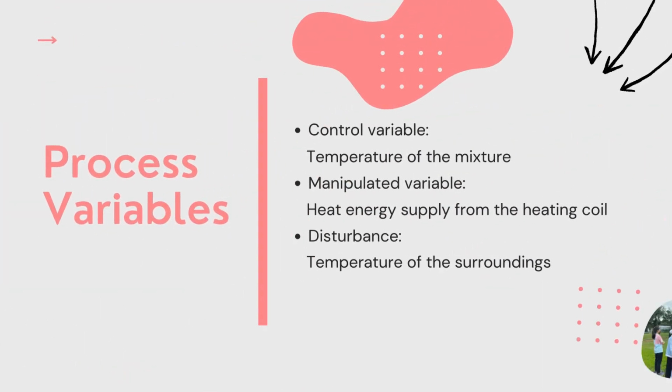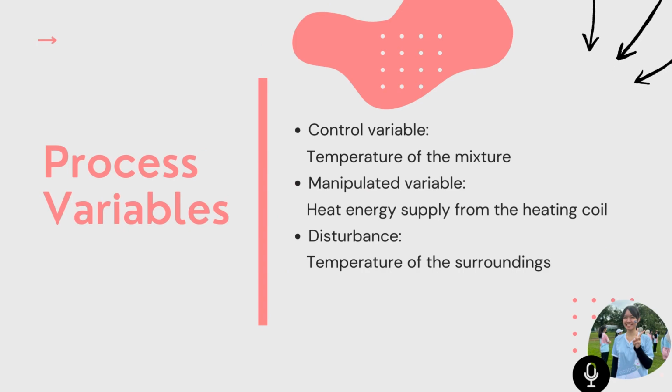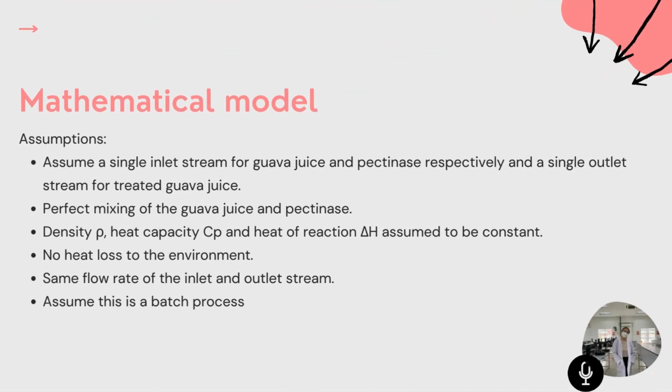Now I will present the process variables for our project. CV is the temperature of the mixture, MV is heat energy supply from the heating coil, while the disturbance is the temperature of the surrounding. Before starting to build a mathematical model, there are a few assumptions that we need to make. Most importantly, assume this process is a batch process, and the following assumptions you can read on your own.